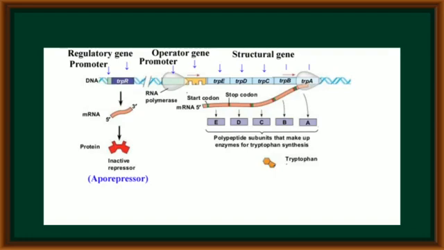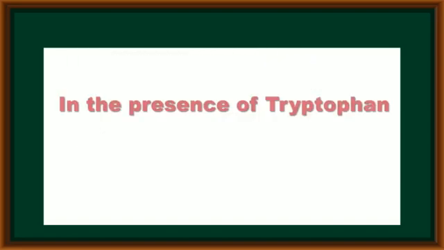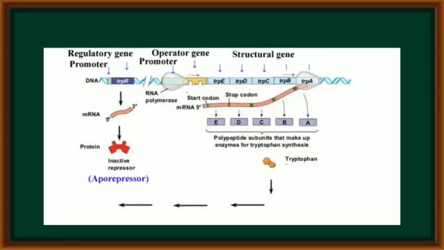Now, tryptophan is synthesized in the cell. In the presence of tryptophan, the tryptophan moves towards the aporepressor. Actually, the aporepressor is a proteinaceous structure and it is an inactive repressor. Now, the end product tryptophan acts as a co-repressor, which is non-proteinaceous in nature.